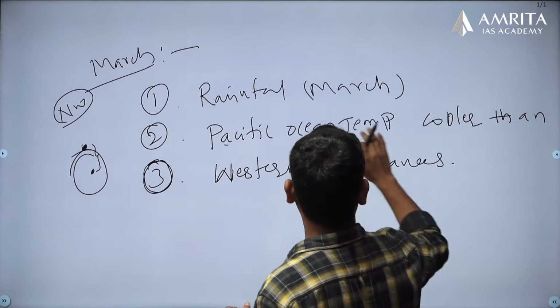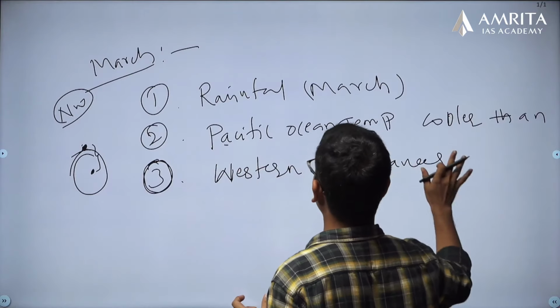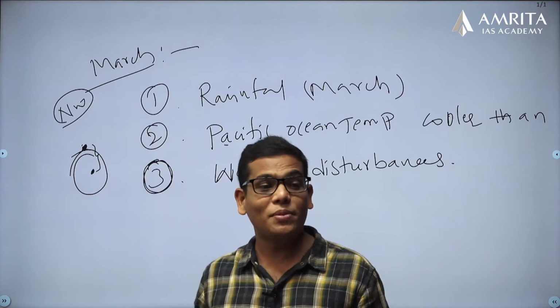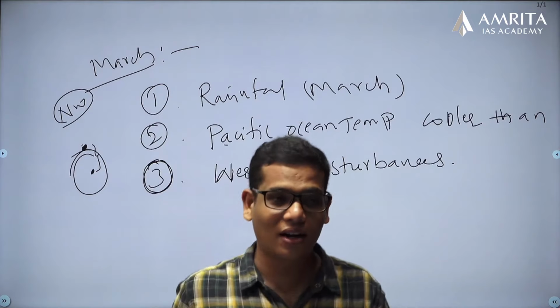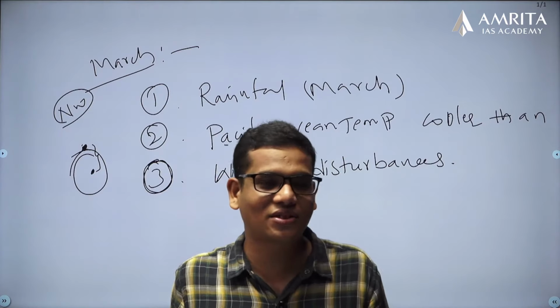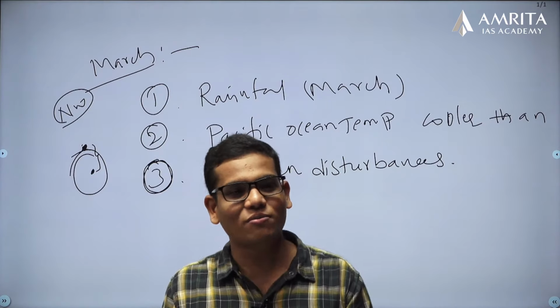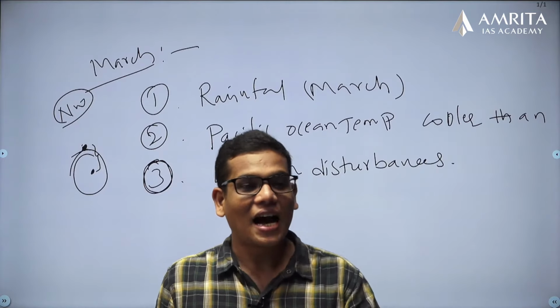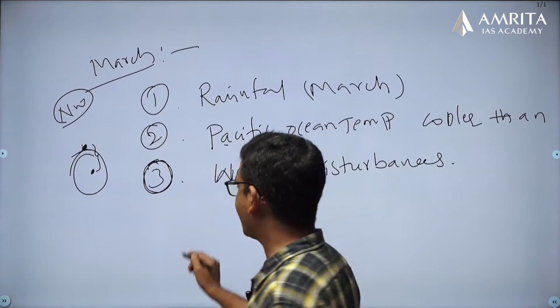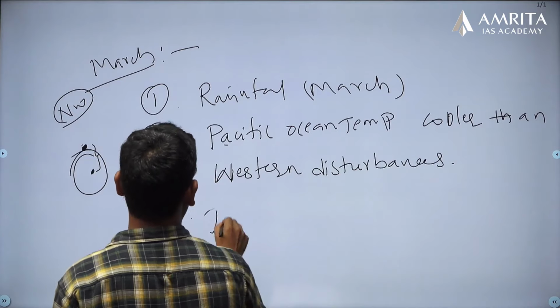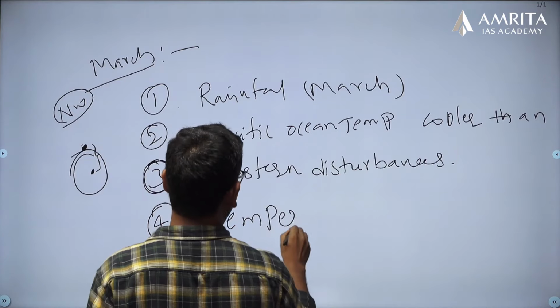So because of the Pacific Ocean temperatures and western disturbances, there is less rainfall, and because of that there is less moisture and more dryness, and the temperatures increased.